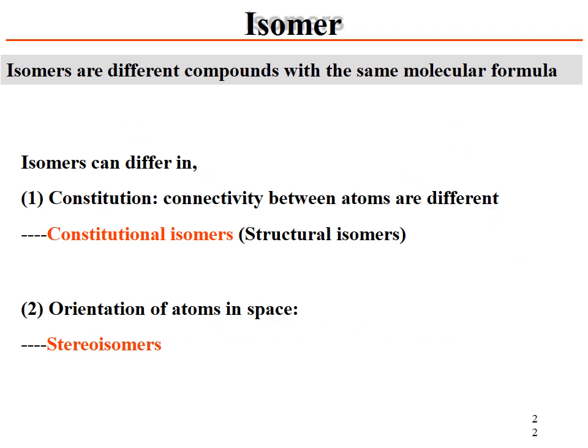Isomers are different compounds with the same molecular formula. Isomers can differ in constitution, the connectivity between atoms, as I have shown in my earlier lecture, that isomers can have different connectivity. If different connectivity, then they are constitutional isomers. If they have a different orientation of atoms in space, then these are the stereoisomers.